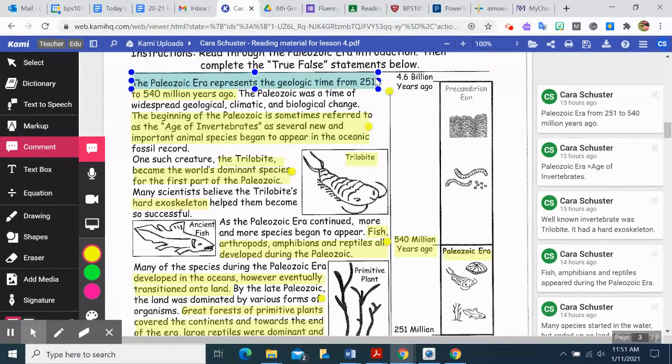So the scientists have a lot more information about this era because the animals were invertebrates, okay? So here's an example of one, this trilobite, and that's kind of like an image of it, but it had a very hard shell.